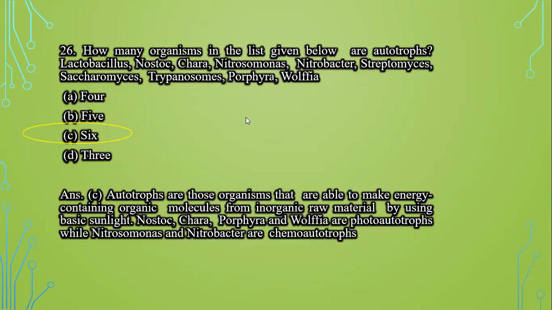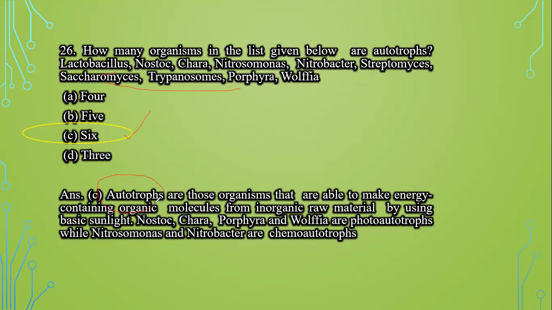How many organisms in the list given below are autotrophs? Lactobacillus, Nostoc, Chara, Nitrosomonas, Nitrobacter, Streptomyces, Saccharomyces, Trypanosoma, Porphyra, and Volvox. So among these, we can see that there are 6 autotrophs. And what are autotrophs?